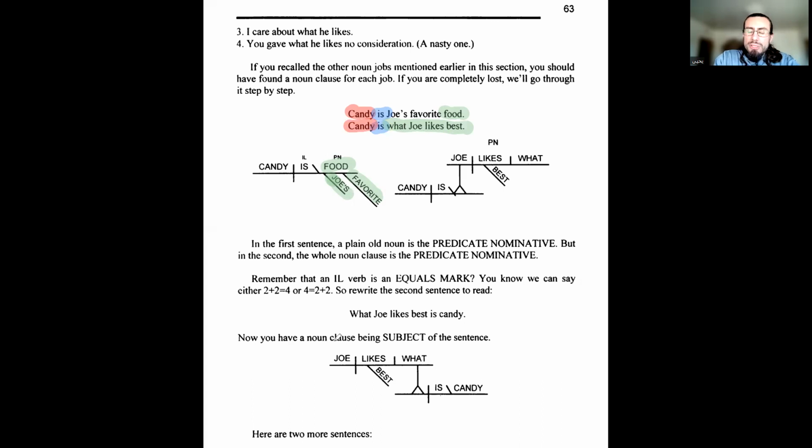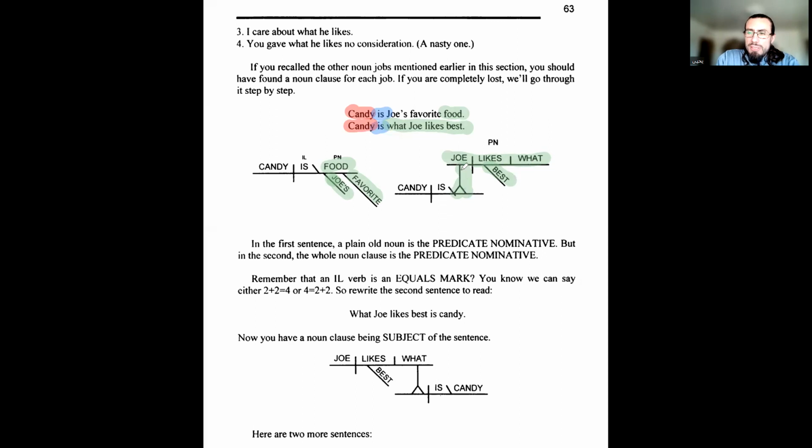Okay, you have 3 options when you have a dependent clause: adverb, adjective, or noun. How do you tell? Is it acting as an adverb? Nope. Is it acting as an adjective? Nope. Is it acting as a noun? Yeah, it's a predicate noun. So we're going to diagram it, right? It gets its own little line. It's just put up by the little hangman here.